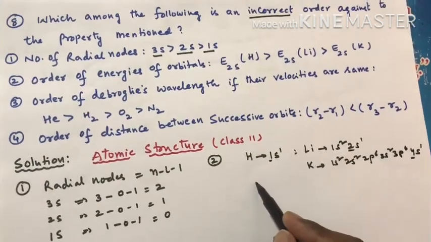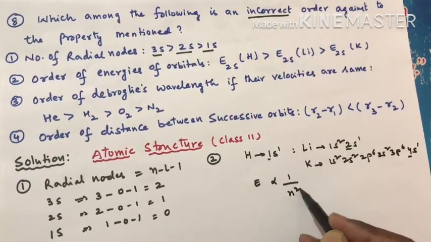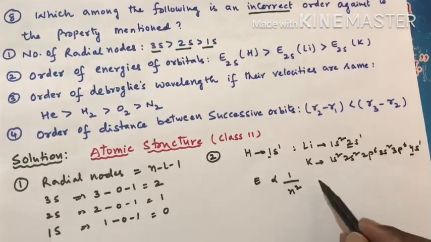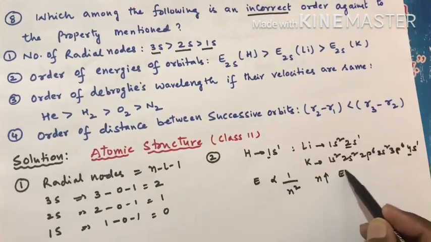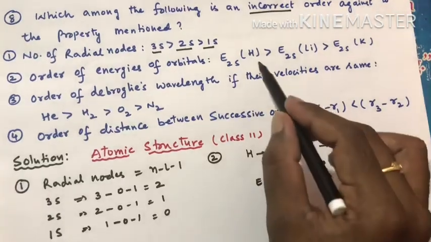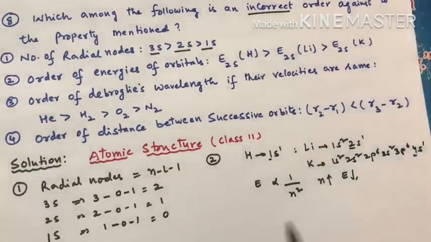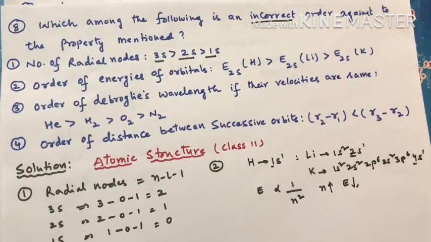So you have to check the energies. As we know the relation, energy is inversely proportional to n square. So what does it mean? N value increases, energy value decreases, right? So that means the order is hydrogen greater than lithium greater than potassium. This is also correct. It's not an incorrect order, it's the correct order only, right?